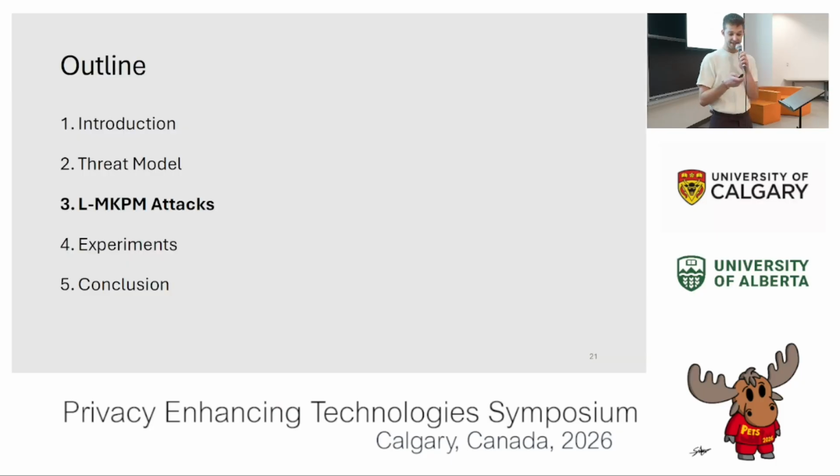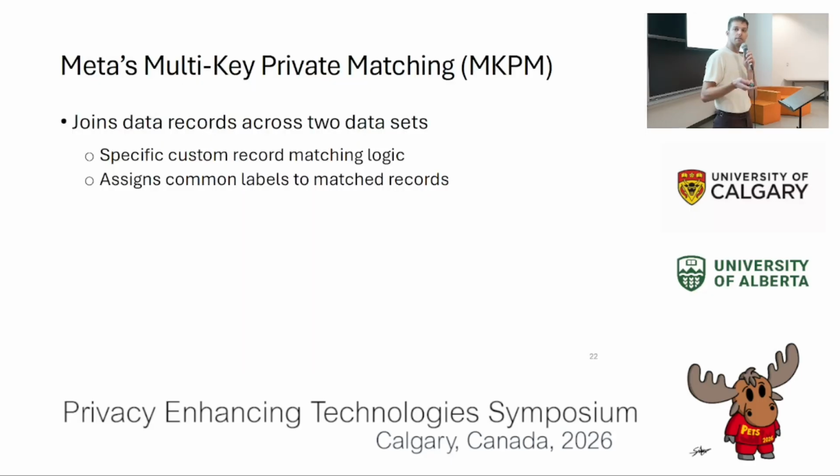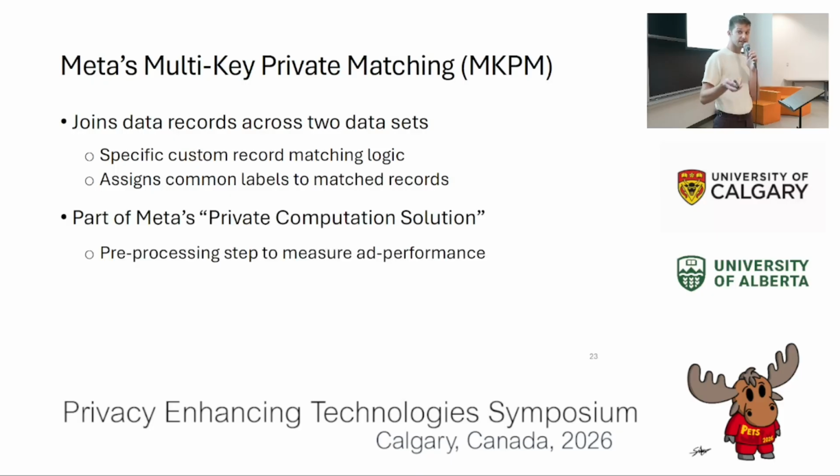Now, towards the attack, I'll briefly introduce the protocol functionality and the leakage. So the functionality is called multi-key private matching. Its purpose is to link records across different data sets. And it is a pre-processing step in Meta's private computation solution, which can be used to measure ad performances.